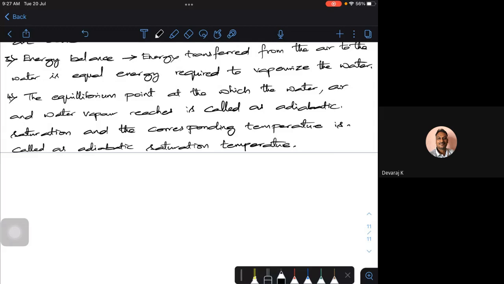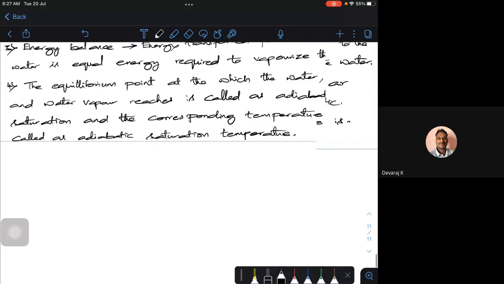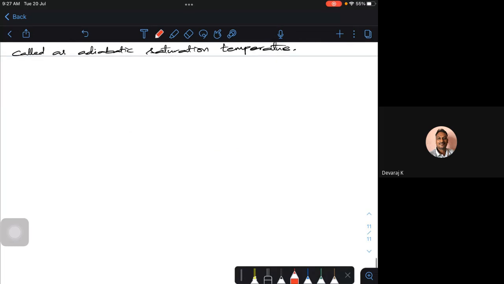If I want to show it on some kind of a TS diagram, I can show it easily. So one at some temperature 1 and the other at some temperature 2. I may be reading some other dew point, wet bulb temperature or something. So let me show it on a TS diagram. It is something like this. Okay. This is my TS diagram, temperature entropy diagram. So I do have a dome.